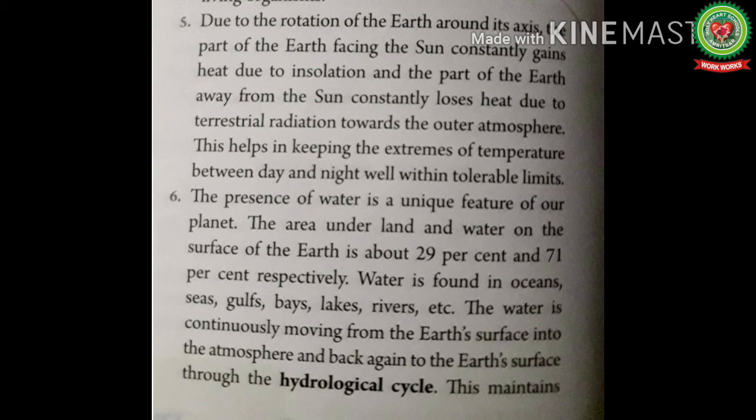Oceans are the huge water bodies. Seas are huge water bodies smaller than an ocean. A gulf is an inlet water body surrounded by land on three sides, for example, the Gulf of Cambodge. Next we have bays. These are water bodies surrounded by land on three sides, for example, the Bay of Bengal. A lake is a deep depression filled with water.